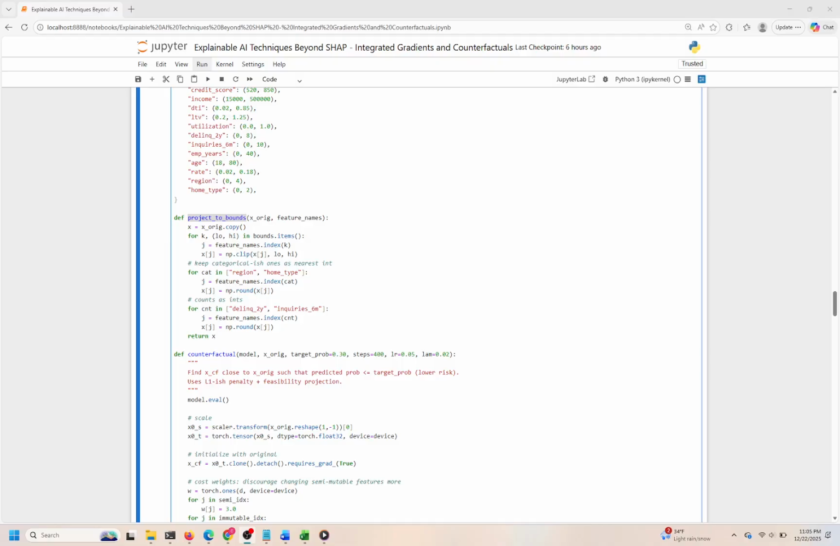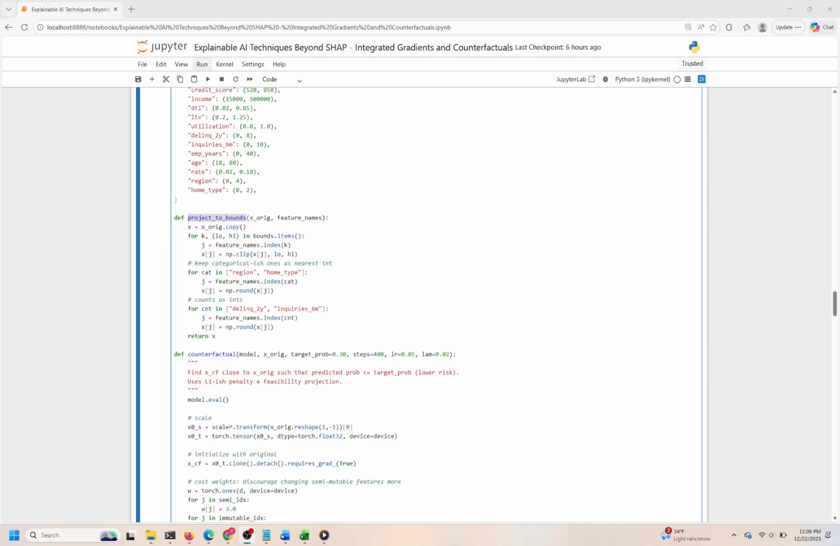Immutable features get an extremely high weight, effectively freezing them, while semi-mutable features get a moderate penalty. Mutable features have a default weight of 1, allowing them to change more freely. This weighting scheme guides the optimizer to find realistic, minimal changes. The optimizer used is Adam, a popular choice for gradient-based methods due to its adaptive learning rates.